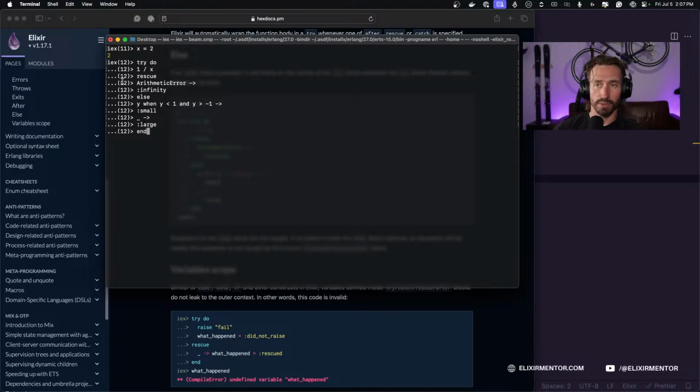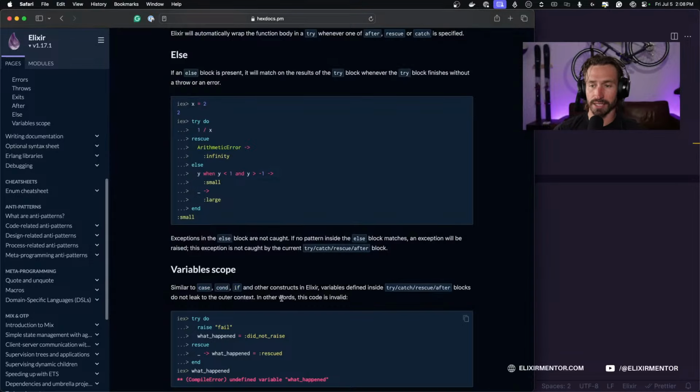So right here, we're going to do 1 divided by x. Okay. And so 1 divided by 2 is going to be 0.5. So we're not going to hit the rescue here. That means else will automatically get initiated and this value will be passed in, and we should get small back because it's less than 1 and greater than -1. So hit enter and we get our small atom back.